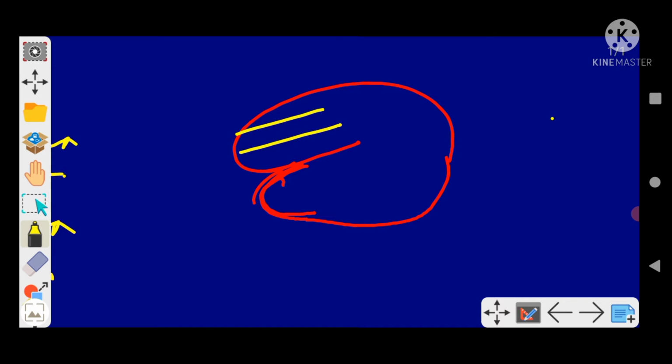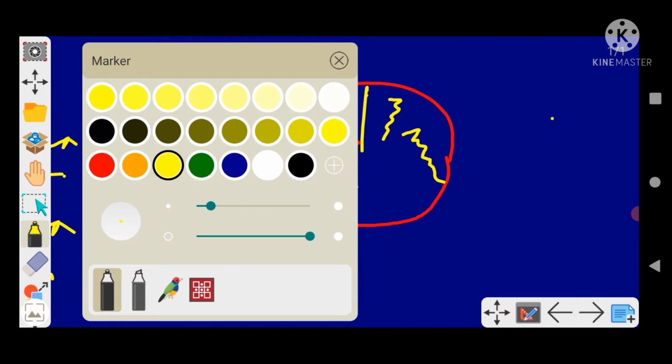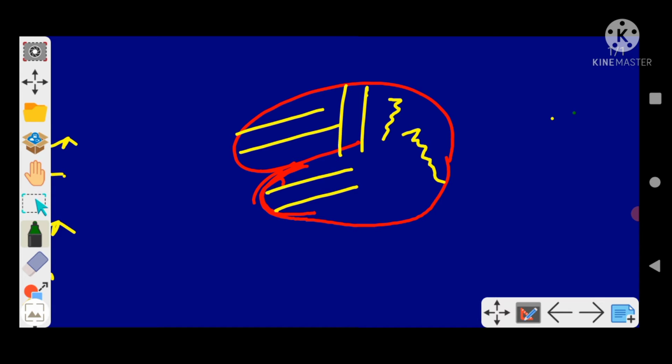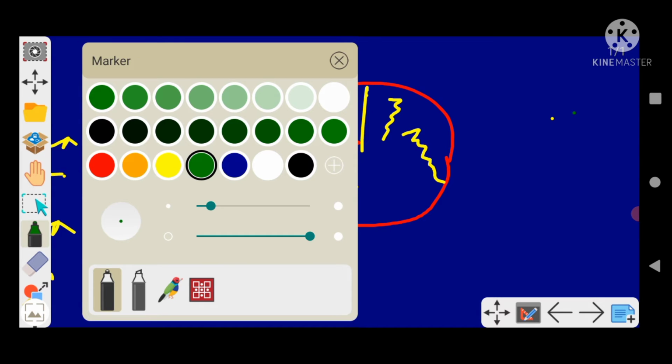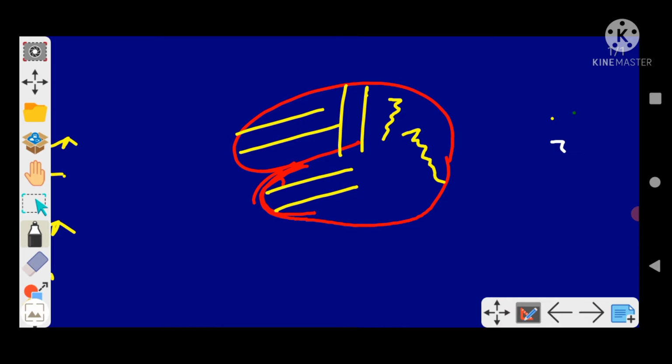We will divide it into three parts. Now we will label it. Let's take another color.